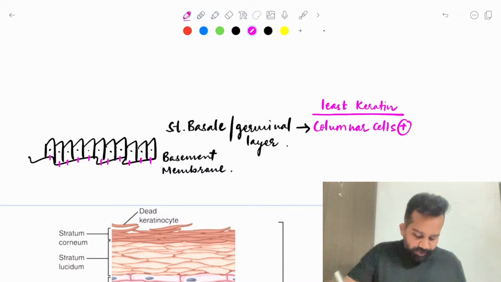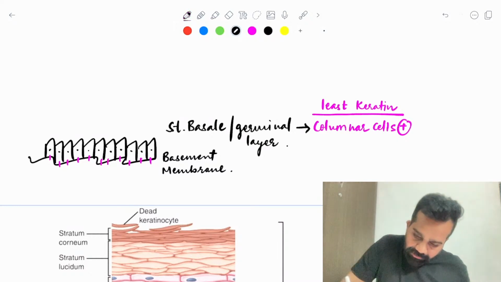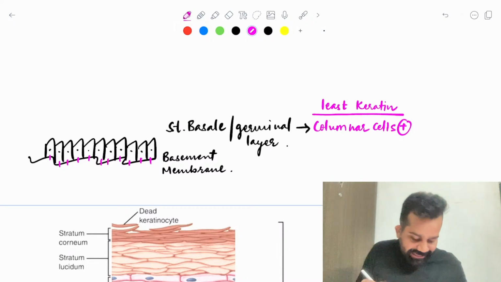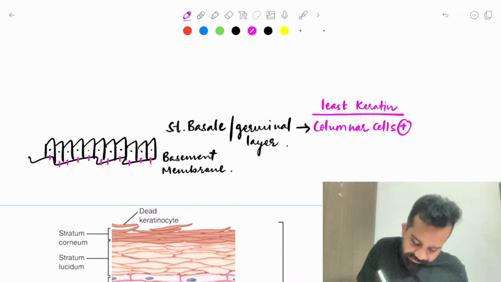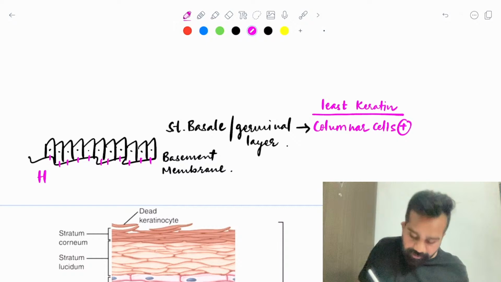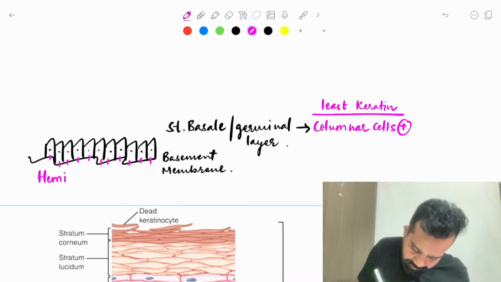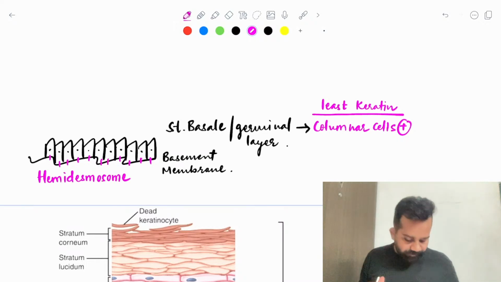I will give you one important MCQ based on this. This protein which binds these cells is known as a hemidesmosome.